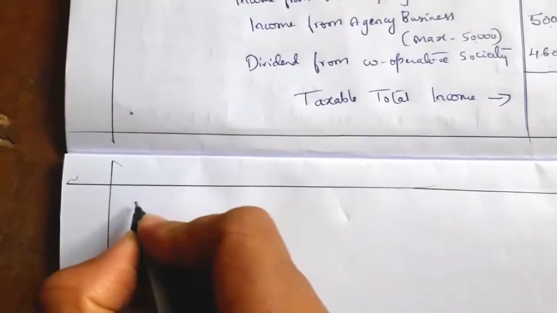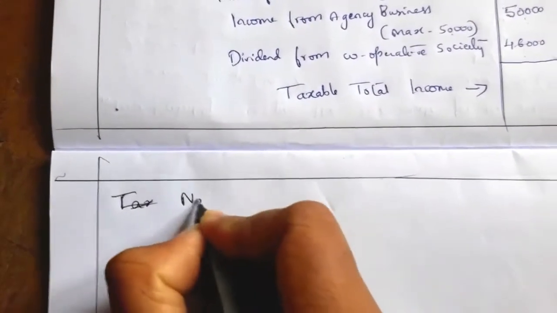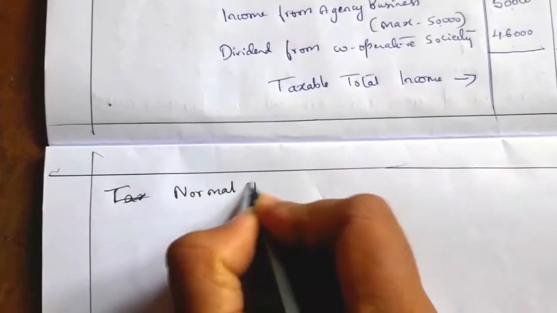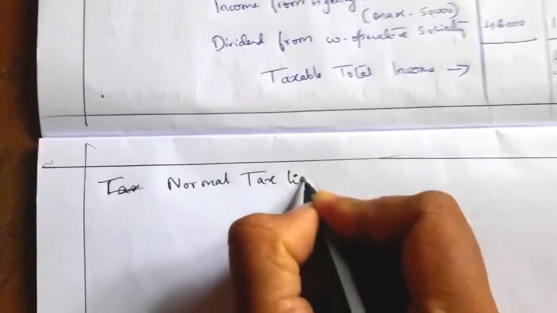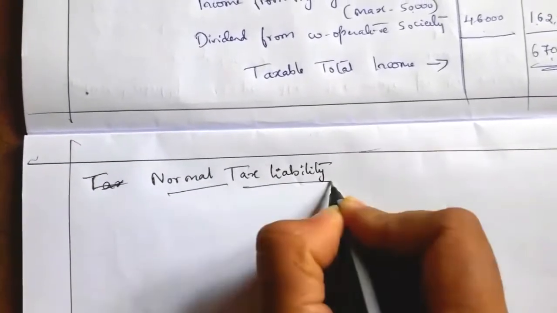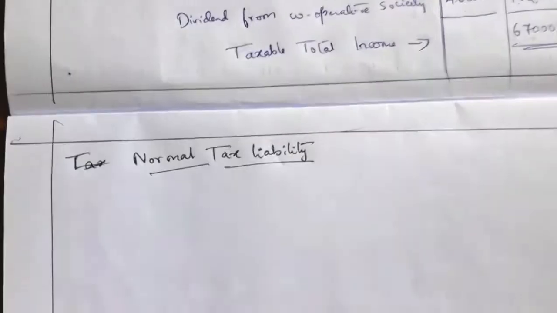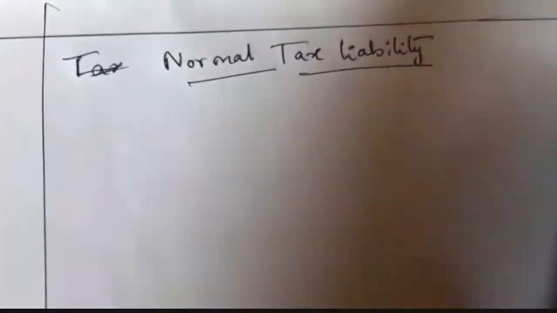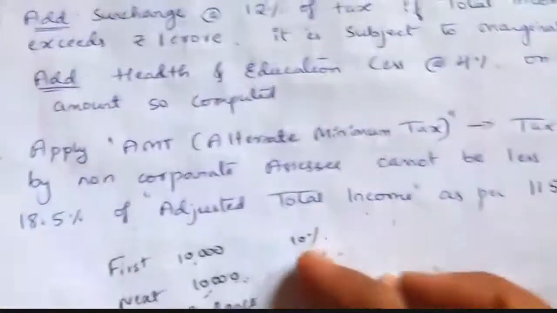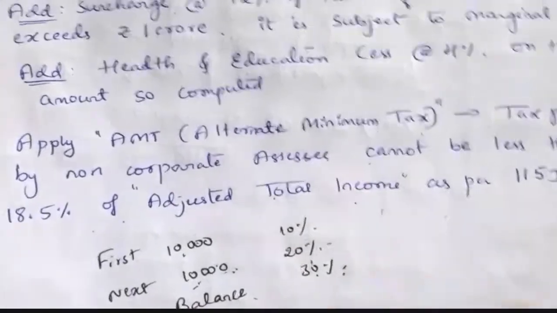Now we have to compute the tax liability, the normal tax liability first. Normal tax liability is the tax we calculate as per the tax slab: for the first 10,000 rupees 10%, next 10,000 rupees 20%, on balance 30%.